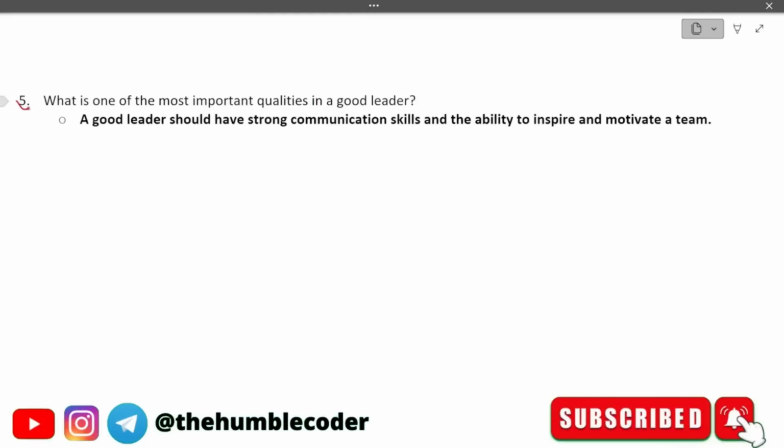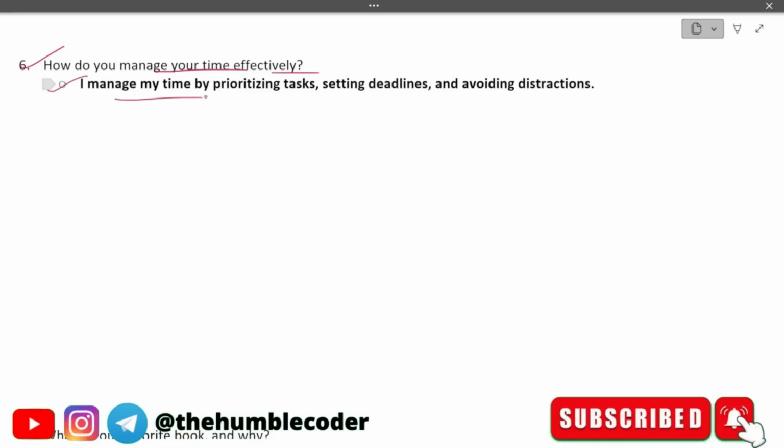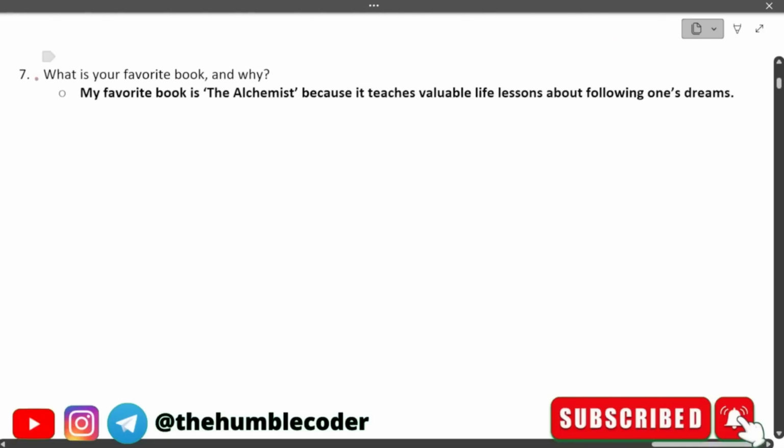The next question is, what is one of the most important qualities in a good leader? The answer could be, a good leader should have strong communication skills and the ability to inspire and motivate a team. Let's move on now to the next question, which is, how do you manage your time effectively? So the answer can be, I manage my time by prioritizing tasks, setting deadlines, and avoiding distractions.